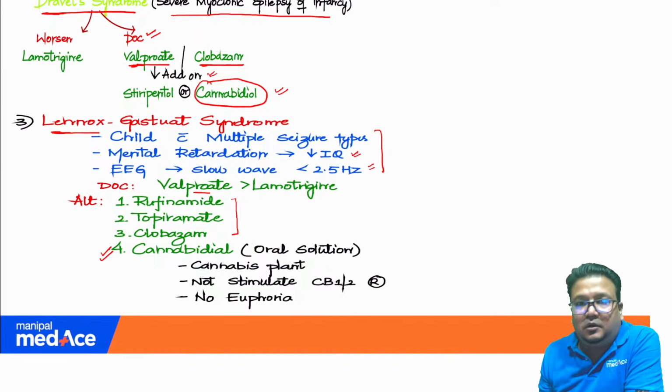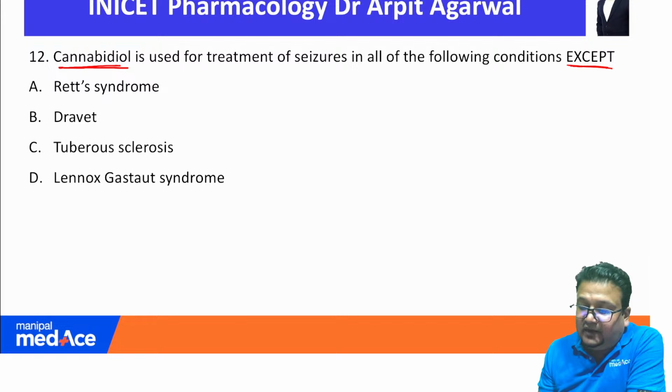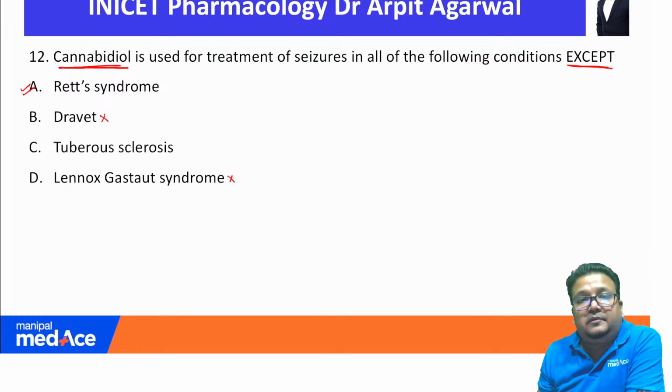What is cannabidiol? It is an oral drug coming out of the cannabis plant, like tetrahydrocannabinol, but it does not cause euphoria. That is the difference between cannabidiol and other cannabis products. It is used as anti-seizure in Lennox-Gastaut and Dravet. Two options you could rule out, since we know it is used in these. So this will not be the answer.